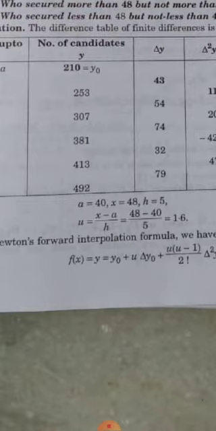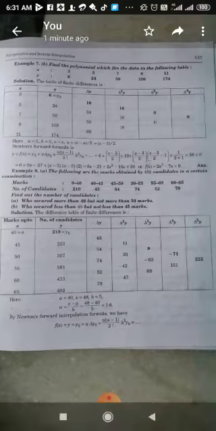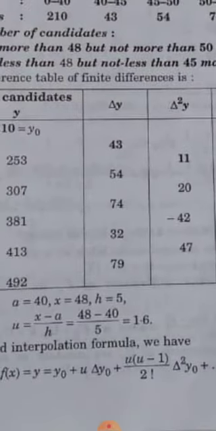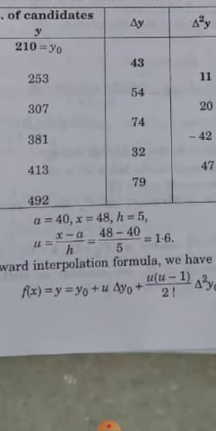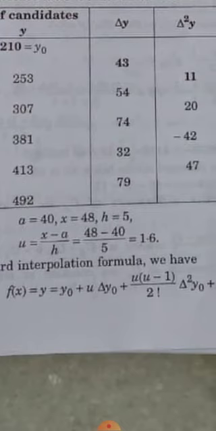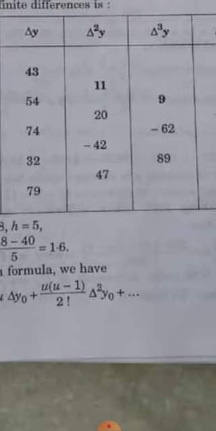So u is equal to x minus a upon h, and the value will be 1.6. And the formula of forward difference interpolation is f(x) is equal to y, u is equal to y0 plus u delta y0 plus u into u minus 1 upon factorial 2 delta 2y0, and so on. Putting the values from the table, we get